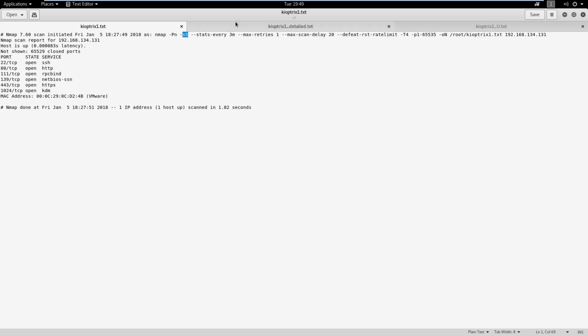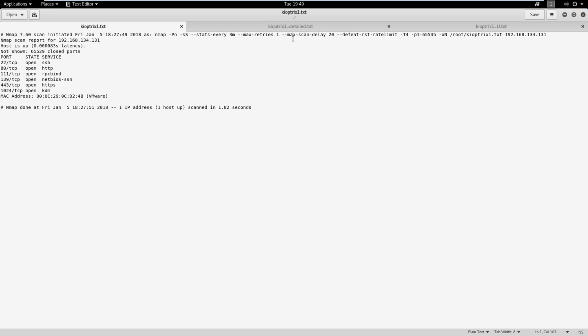We've covered that one. So this stats every 3 minutes here. That's just a way of saying verbosity. Instead of a switch of V, we can specify how often we want to see information come back, so I chose 3 minutes here. For max retries, this is how much we're going to retry the scan. We're only going to try the scan once. If the host isn't up, we're going to give up on the scan.